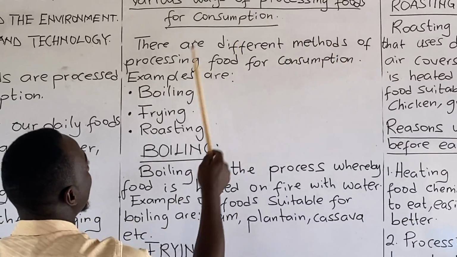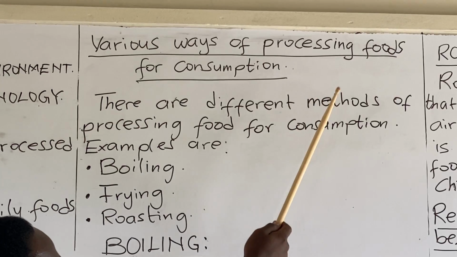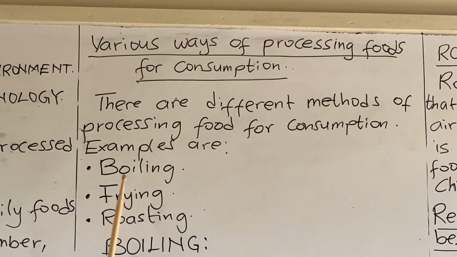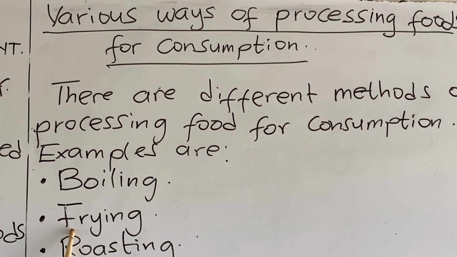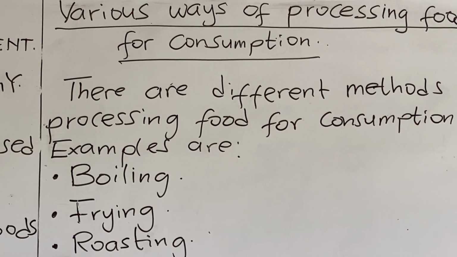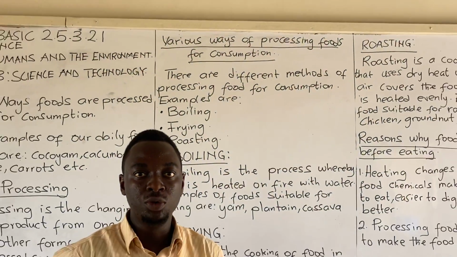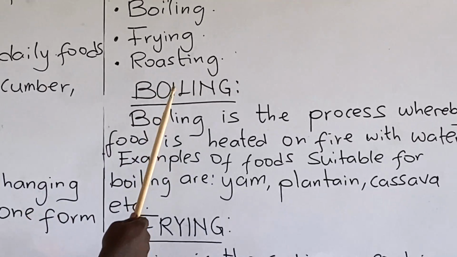There are different methods of processing food for consumption. Examples are boiling. We boil food for it to suit us to consume the food. Frying. Roasting. These are some few examples of ways of processing food. We are going to pick them one after the other. The first one is boiling.